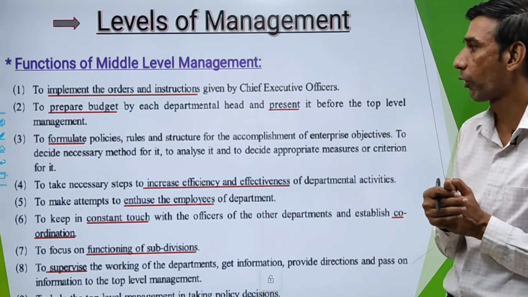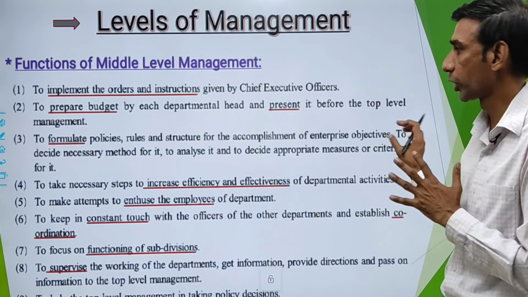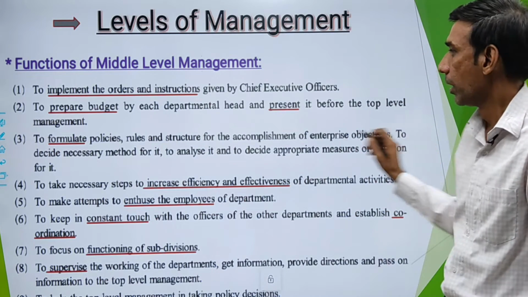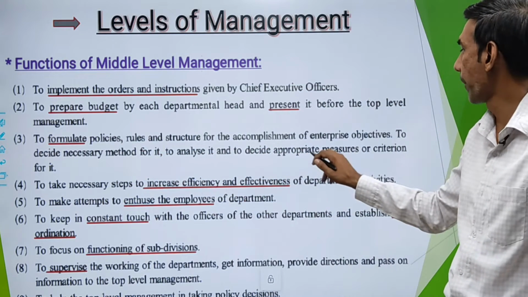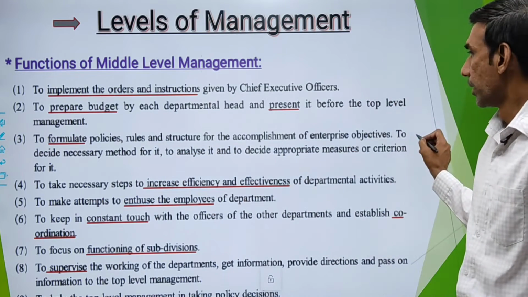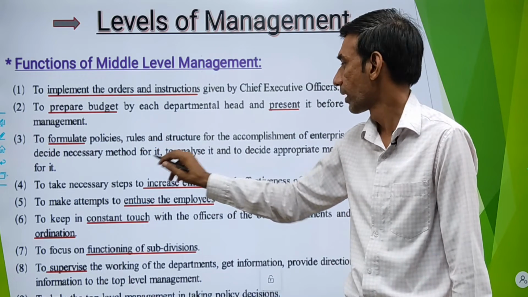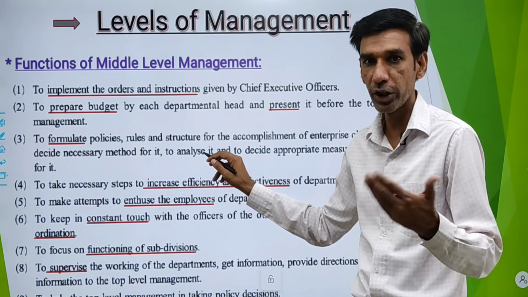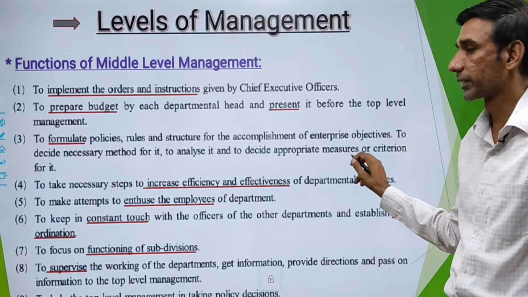Middle level management will formulate policy, rules and structure for accomplishment of objective of business, to decide necessary method for it, to analyze it and to decide appropriate measures or criteria for it. So middle level management will decide the method of their working, to analyze whatever method you have presented, you need to analyze that method, to decide appropriate measures.